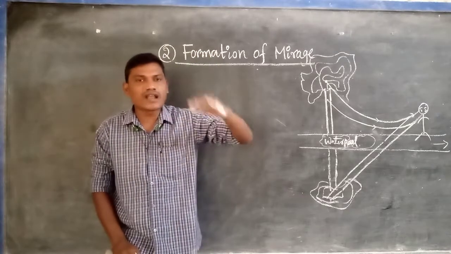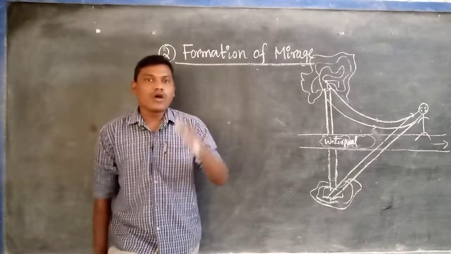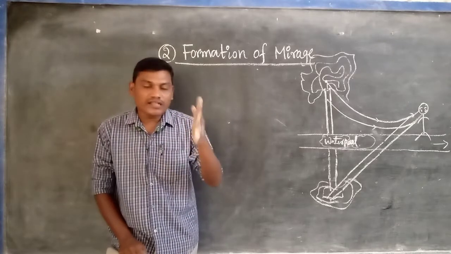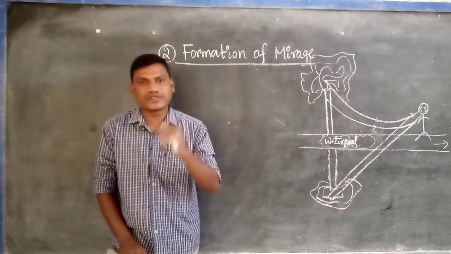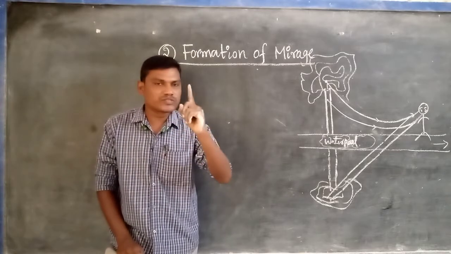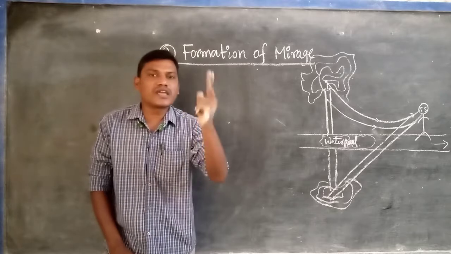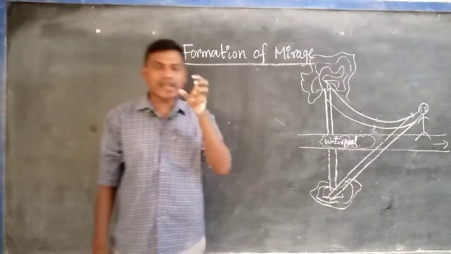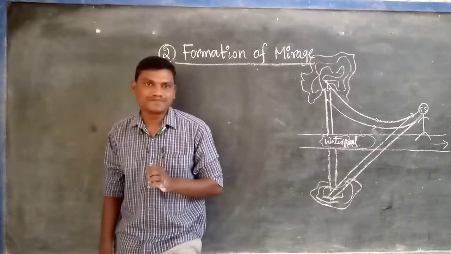But all the rays are filtered by the atmosphere. Finally, only two rays enter onto the surface of the earth. One is the visible light rays and the second one is the lower wavelength of the infrared rays.